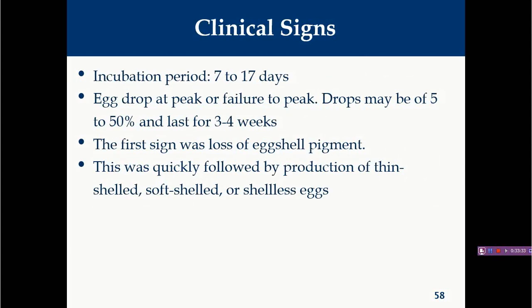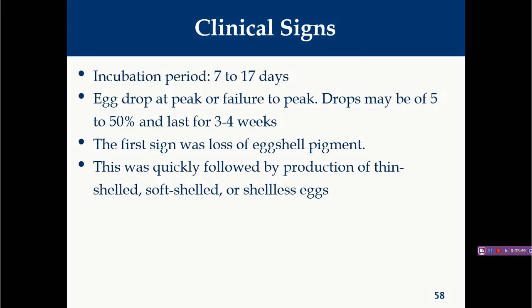Now clinical signs. The general incubation period ranges from 7 to 17 days, and the egg drop generally occurs at peak, or sometimes the birds do not achieve their peak production.